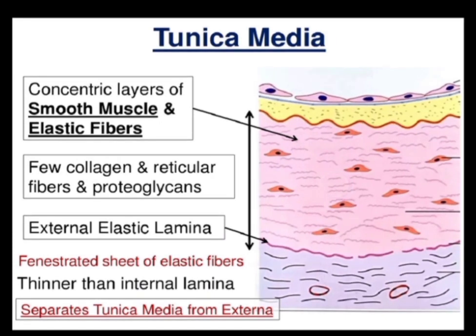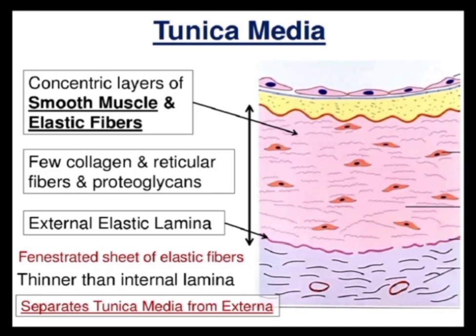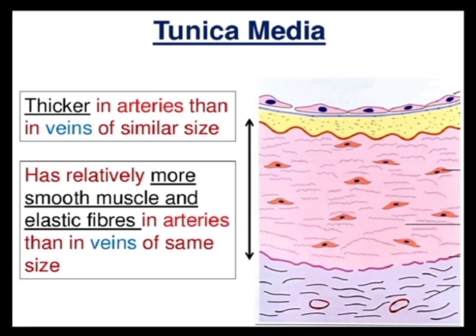This is the tunica media, and it consists of concentric layers of smooth muscle and elastic fibers. This is a broader, thicker zone. There are few collagen and reticular fibers and proteoglycans. Then we have an external elastic lamina, again a fenestrated sheet of elastic fibers. This separates the tunica media from the externa. Tunica media is thicker in the arteries than in the veins of similar size. It has relatively more smooth muscle and elastic fibers.